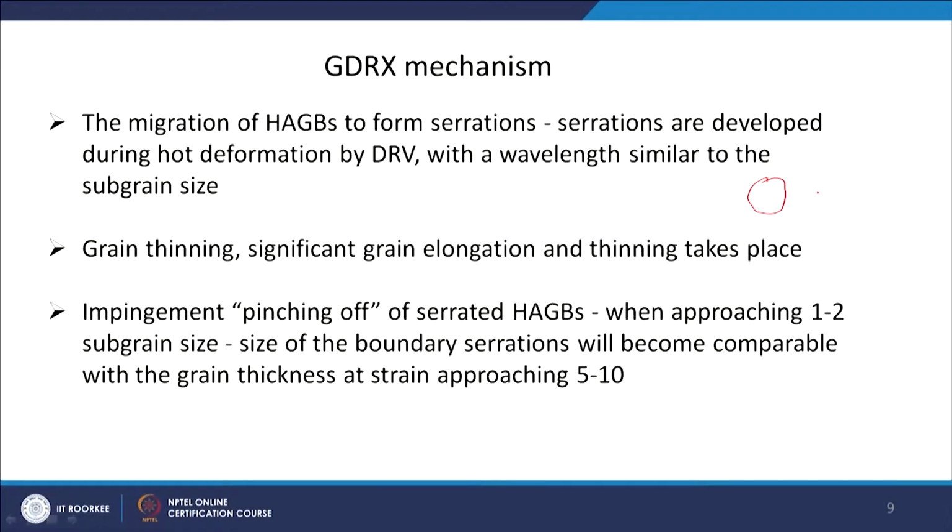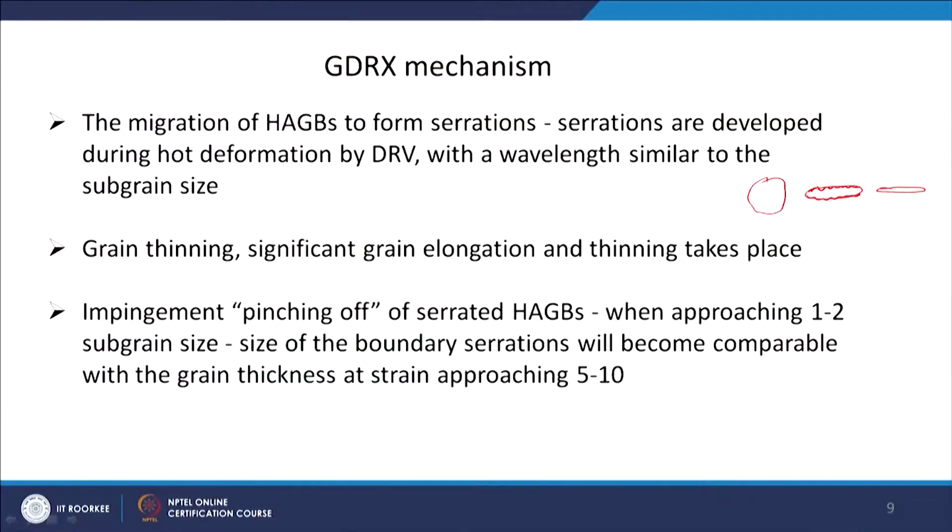It is a kind of flattening of the grain process. If you start with an equiaxed grain, progressively it will become more and more flat, and it will have this kind of serrations in the grain boundary, with the wavelength equal to the subgrain size. So, grain thinning will take place, with significant grain elongation.